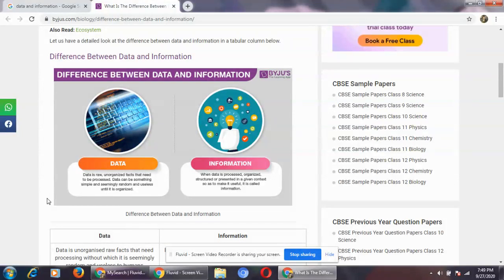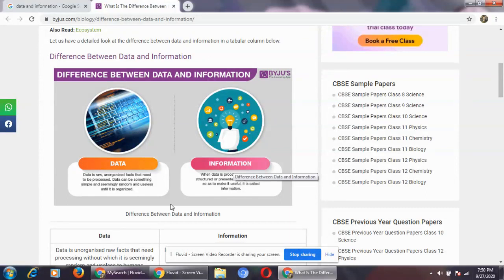When you get the meaning, that becomes information. So that means when the data is processed, that data becomes information. In the book also it is written, when this data is processed by the processing unit, that is the CPU, it is known as information. So you can say that data is unorganized facts and figures, and processed data is information.